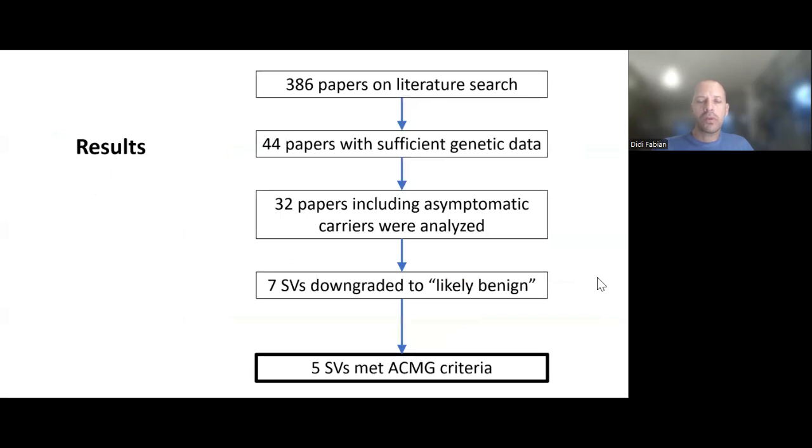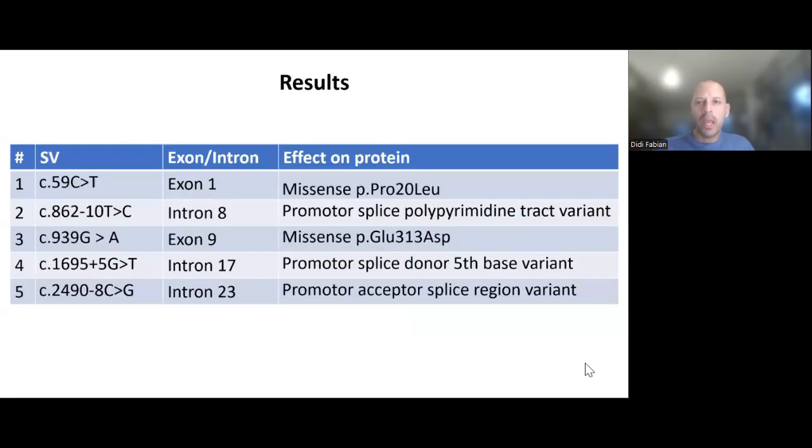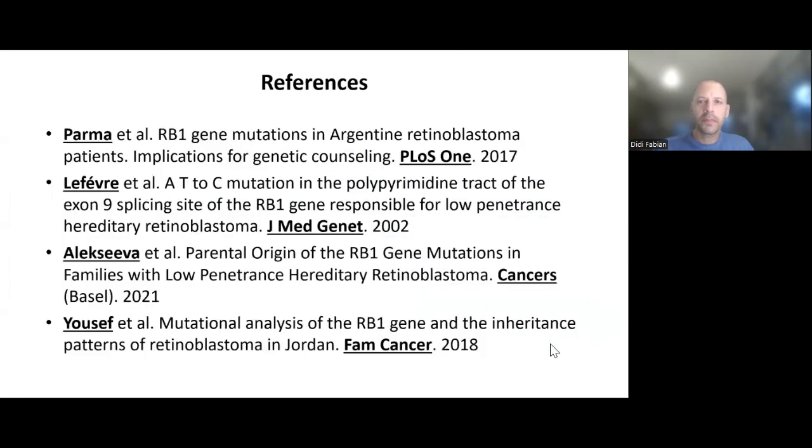Now for the results. Altogether, we found 386 papers, of which 44 had sufficient genetic data, and 32 included asymptomatic carriers. Of these, 7 sequence variants were downgraded to likely benign, and of these, 5 met the ACMG criteria. And here are the details of the 5 mutations and the effect on the protein, and the list of papers where the mutations were reported.